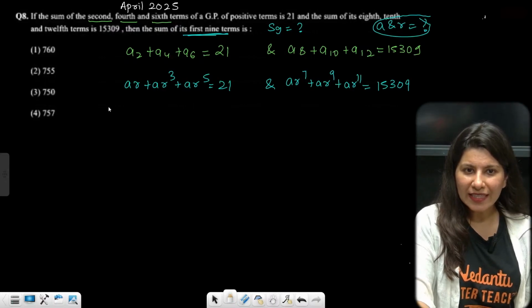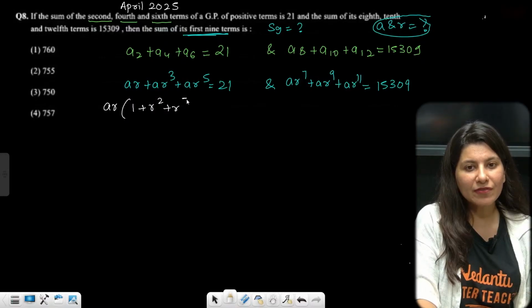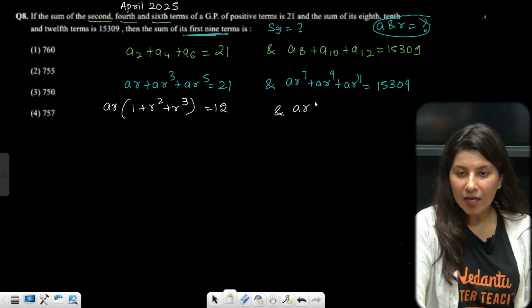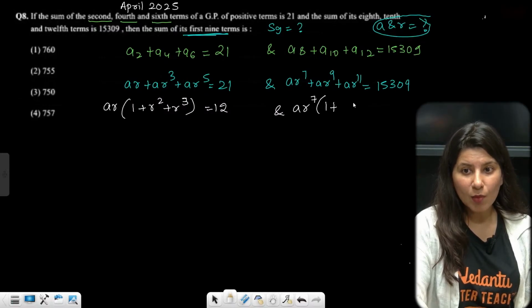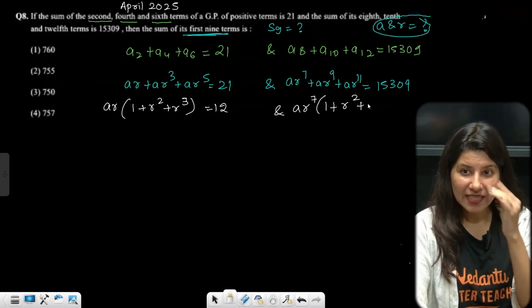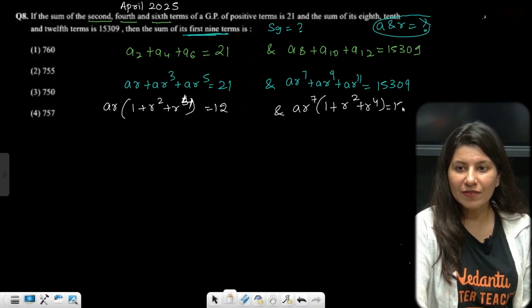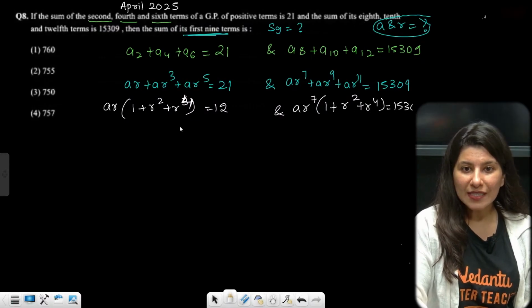Now if I take AR common from here, 1 plus r square plus r power 4 is 21, and if I take AR power 7 common, 1 plus r square plus r power 4 is 15309. This is the first equation, this is the second equation.